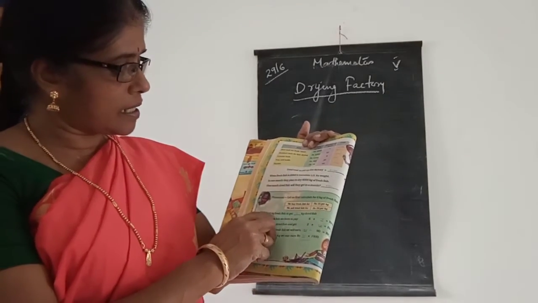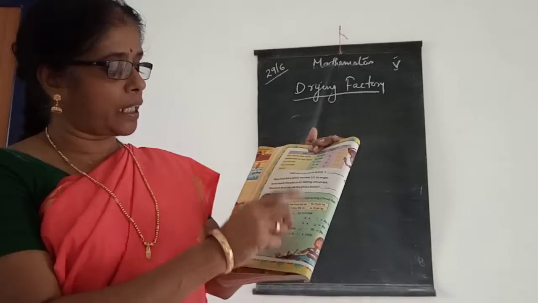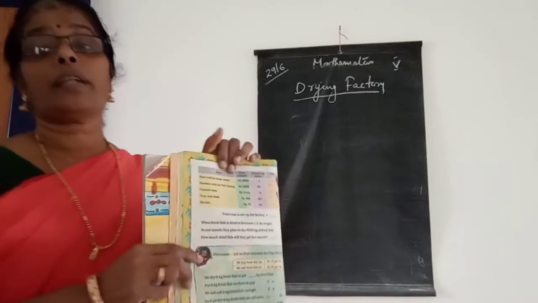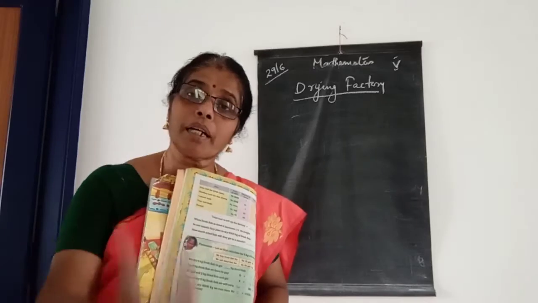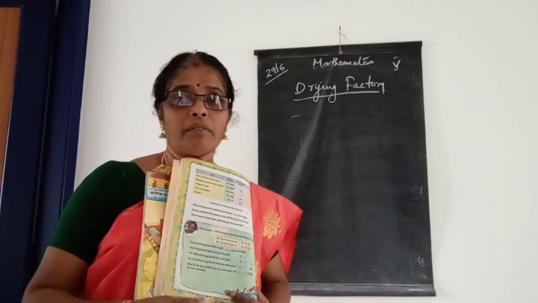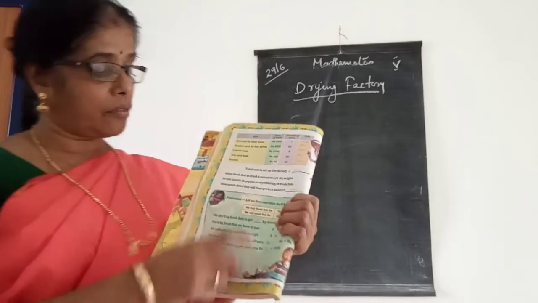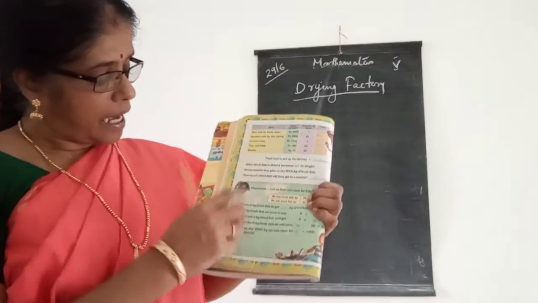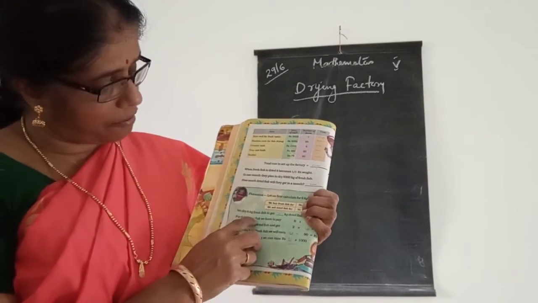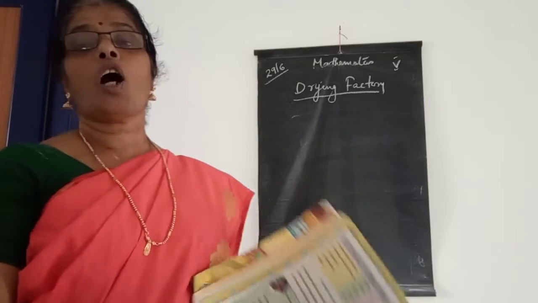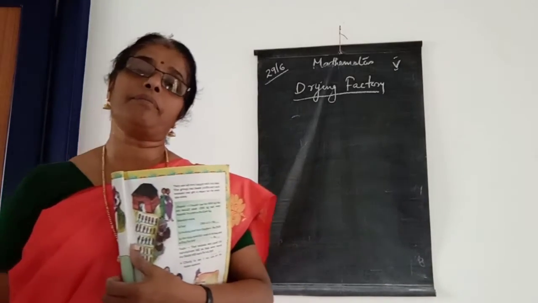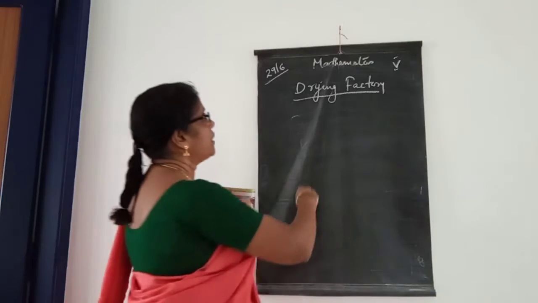If we dry 6 kilogram fresh fish, we get dash kilogram dried fish. 6 kilogram fresh fish becomes 2 kilogram when we are drying that, isn't it? Then you can write it here, 2 kilogram of dried fish. And next, for 6 kilogram fresh fish, how much rupees do we have to pay, children?